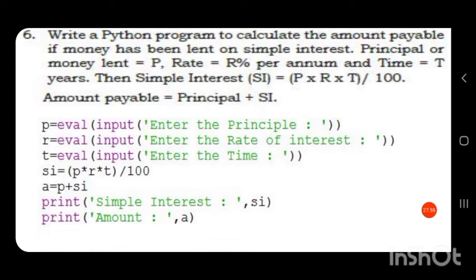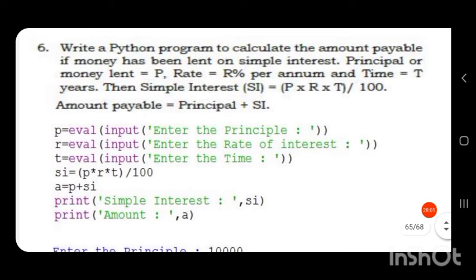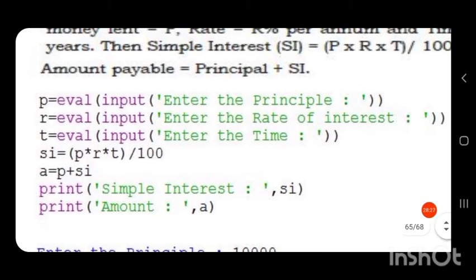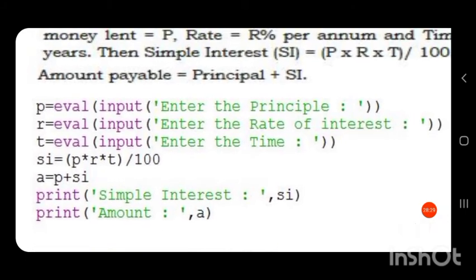So we can use eval, then no need of using int or float or any data type. In string, no need of using eval. For entering a name, we don't need to use eval because the input function takes the value already in the form of strings. So we have the function: p is equal to eval input in single quotes, enter the principal.